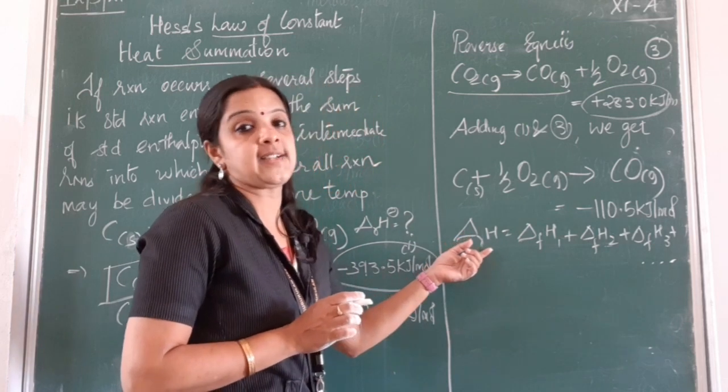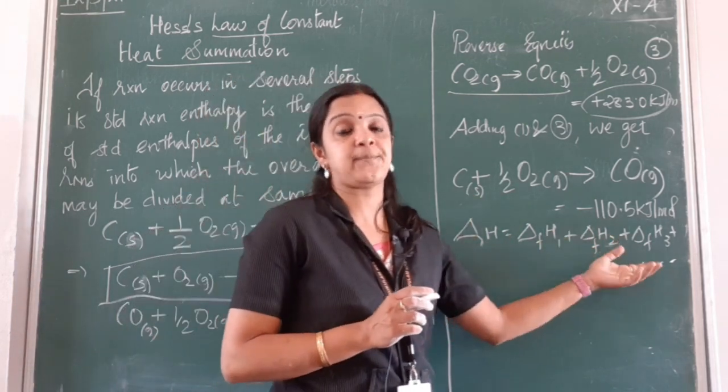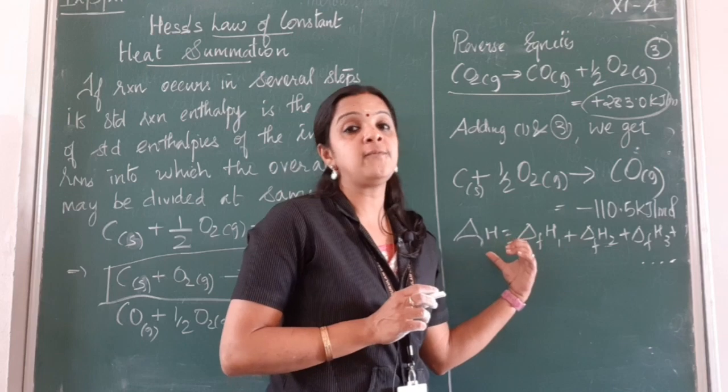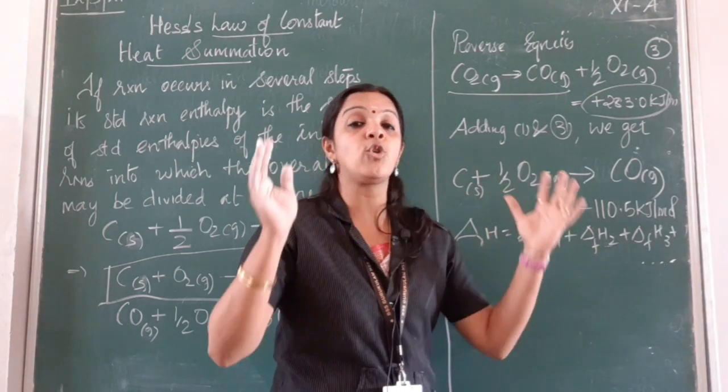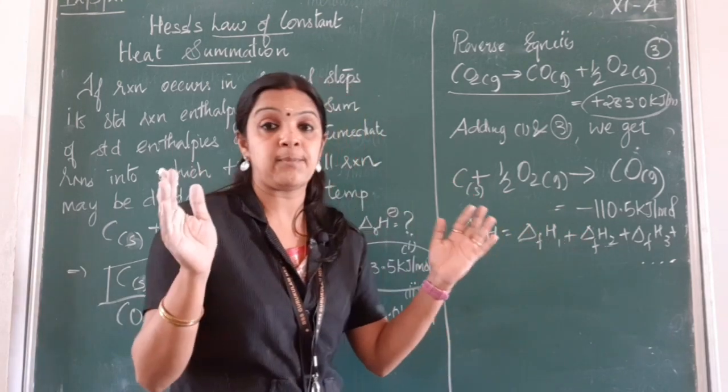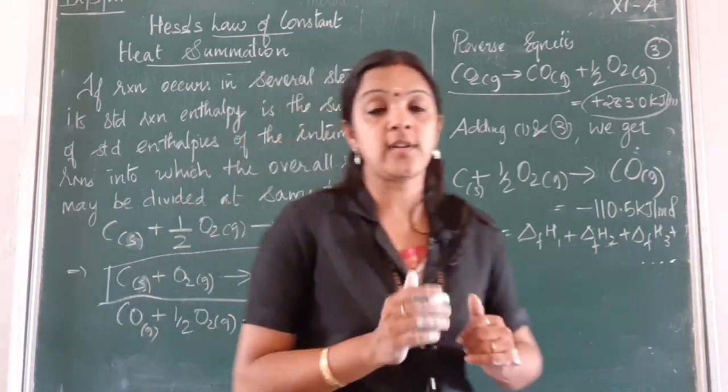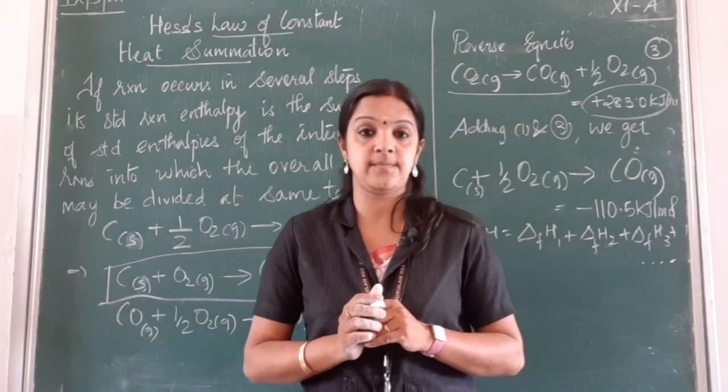So for a reaction which involves several steps, the reaction enthalpy will be the sum of all the intermediate steps which give the overall reaction, the overall enthalpy of the reaction. That is what Hess's law states.